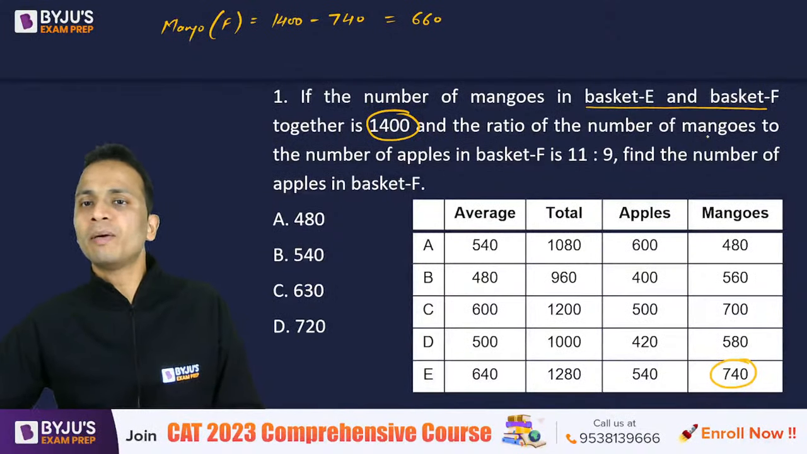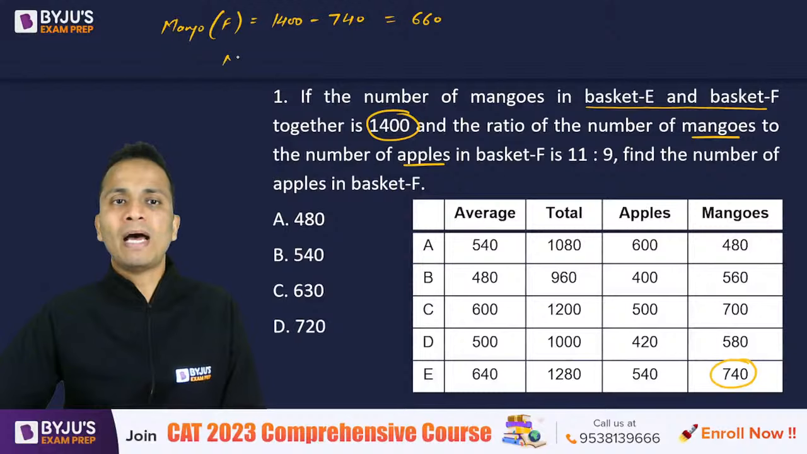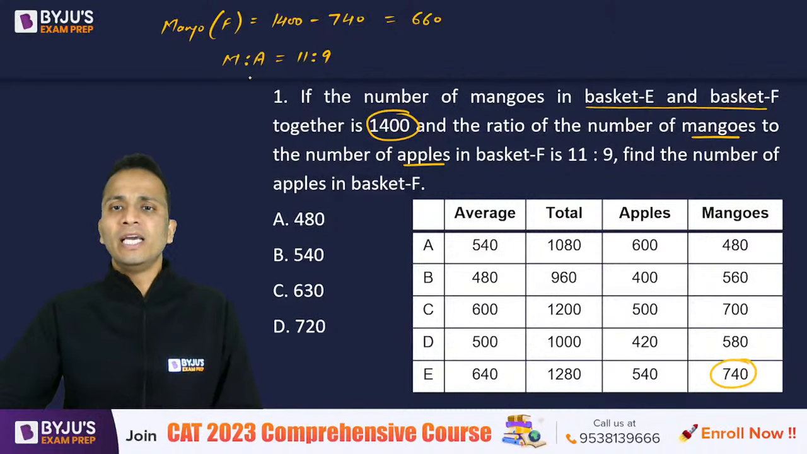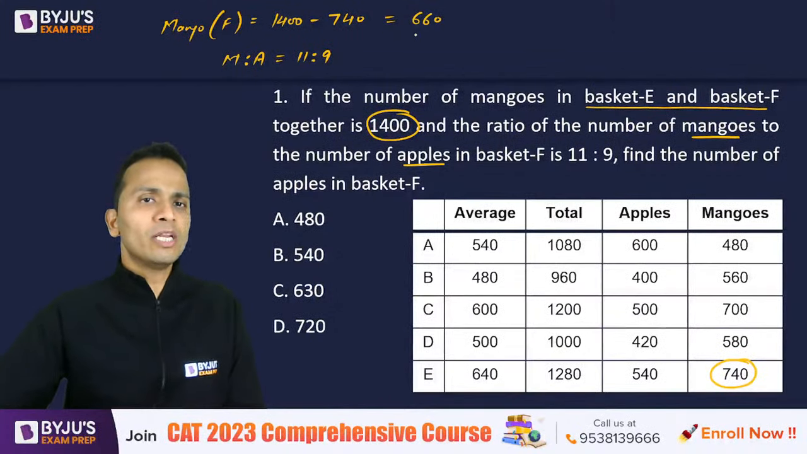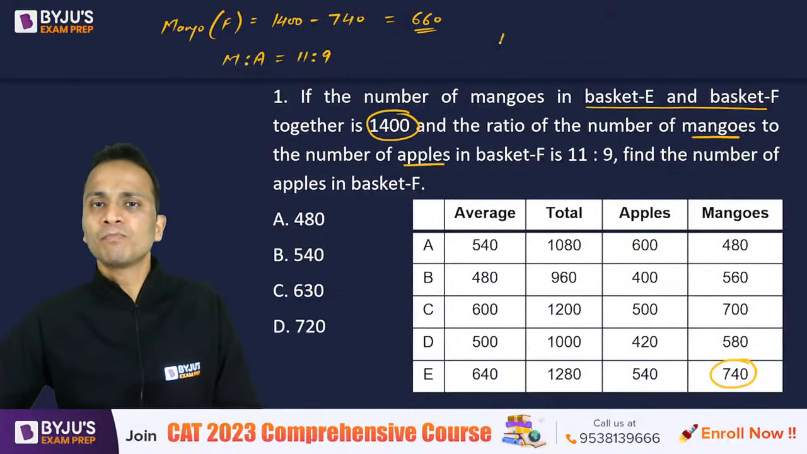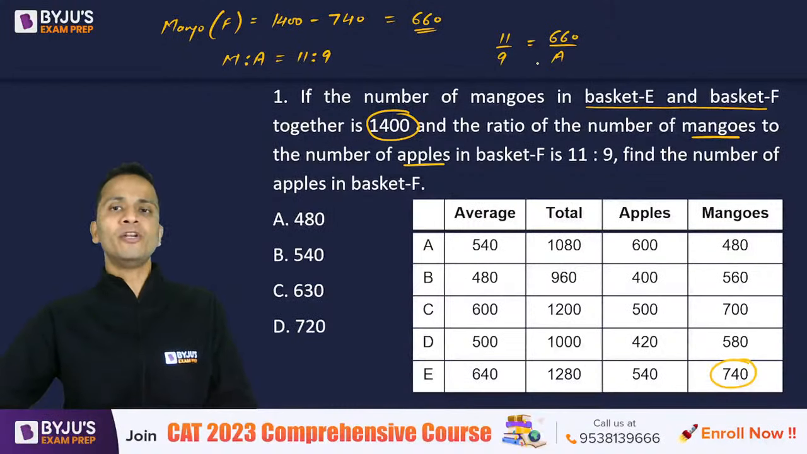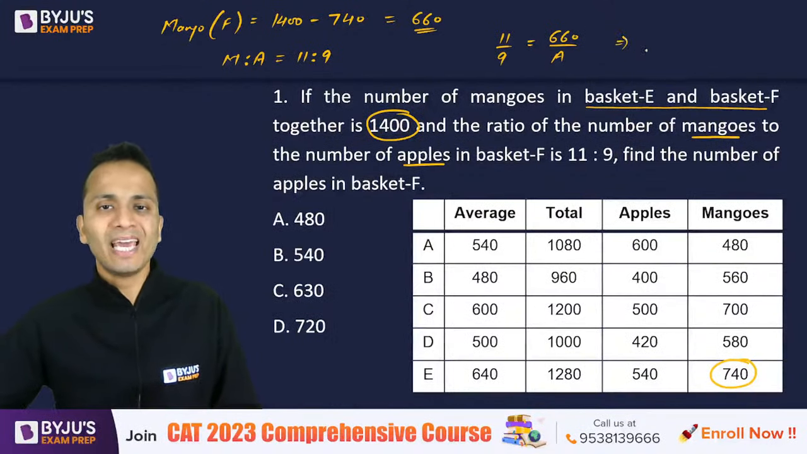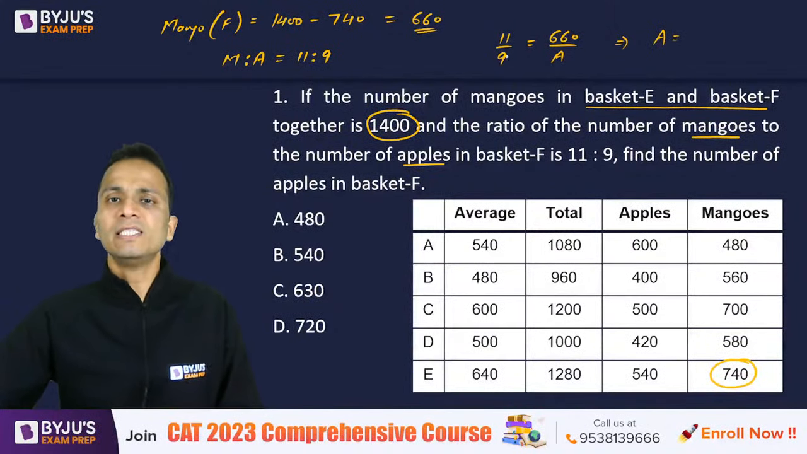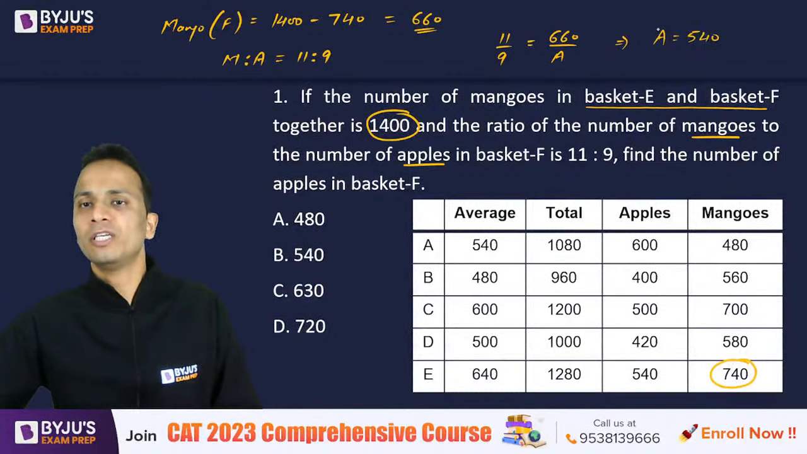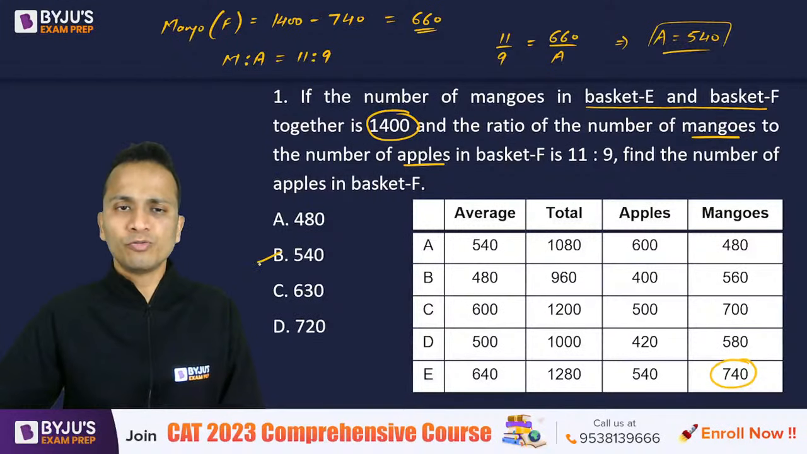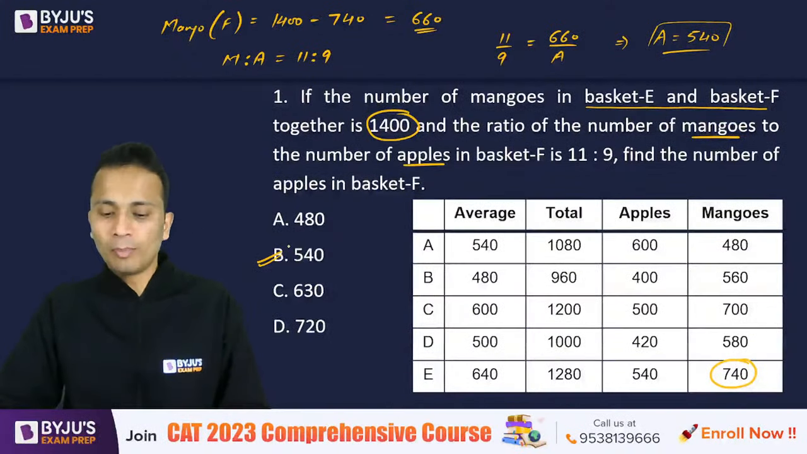Now the ratio of number of mangoes and number of apples. So mangoes is to apples is given as 11 is to 9, right? In basket F. So we already know the number of mangoes in basket F, which is 660. So 11 upon 9, which is the ratio of mangoes and apples, can be equated as 660 divided by number of apples. Now from here you can find out the number of apples in basket F. So number of apples will be equal to 11 cancels out, 60 into 9 is 540. So number of apples in basket F is equal to 540, and yes, the correct answer is option B, right?